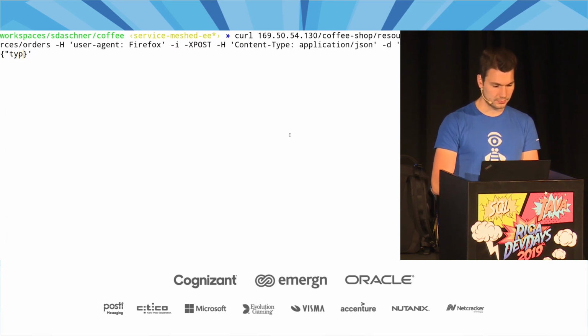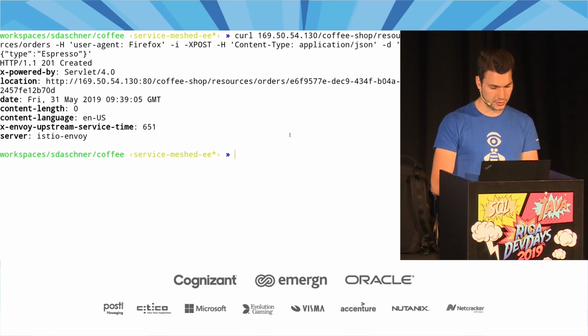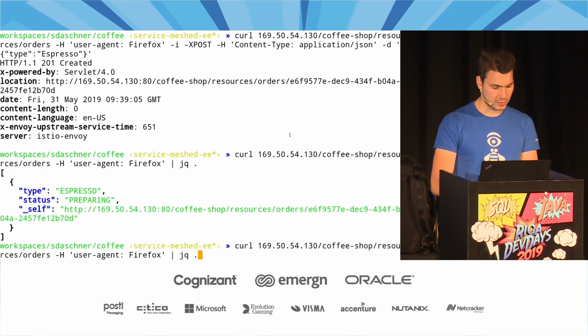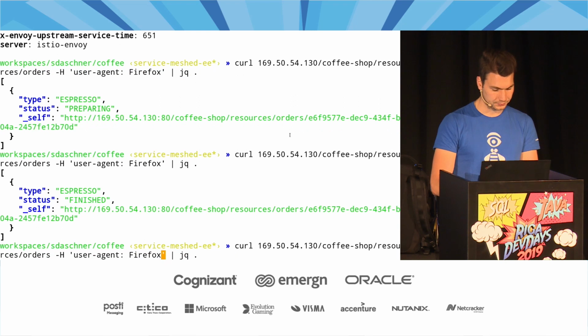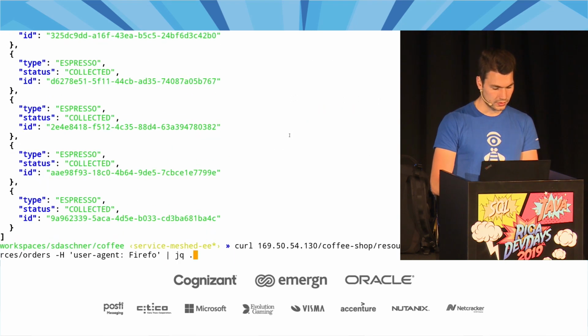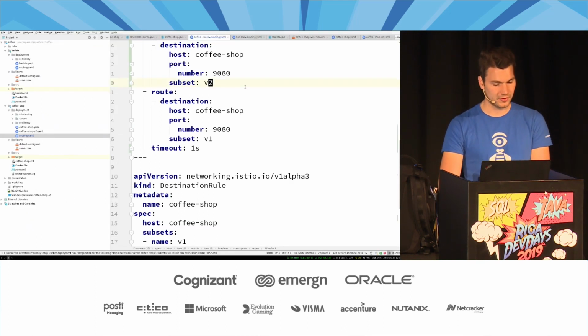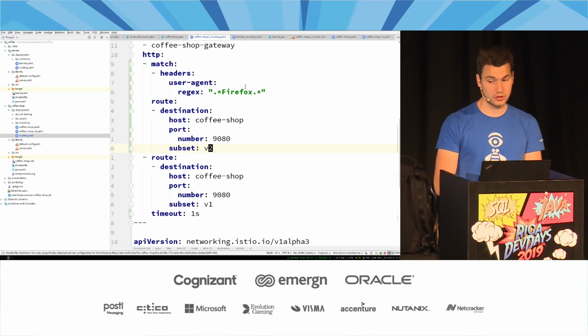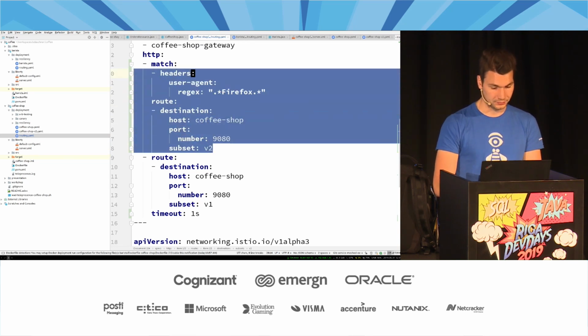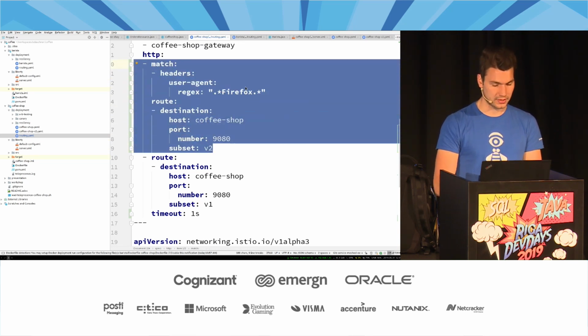So provide some espresso, for example, and create that here, and then we get this response back, or the default one, depending on which information we have. So we can switch that, and that can be made on all kinds of information that you find in the HTTP request.